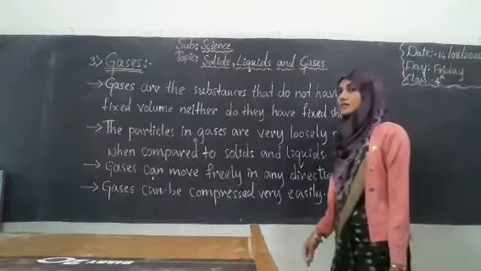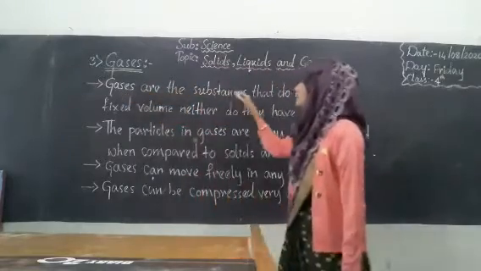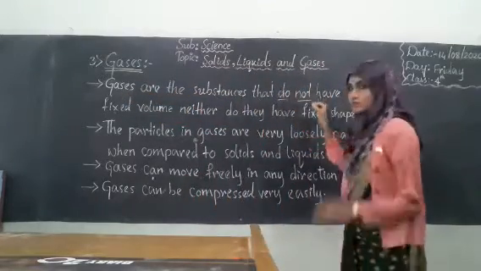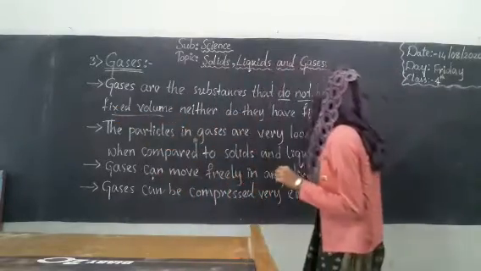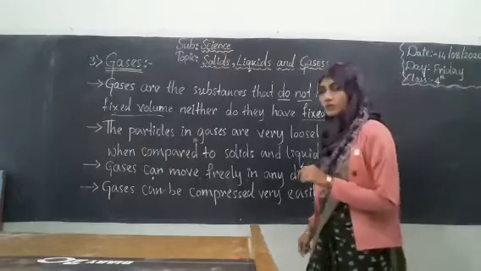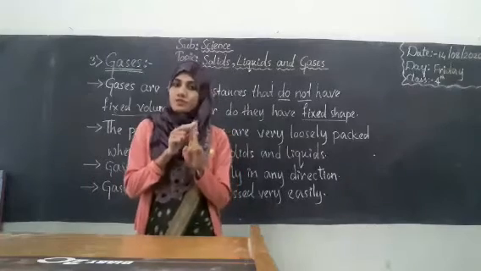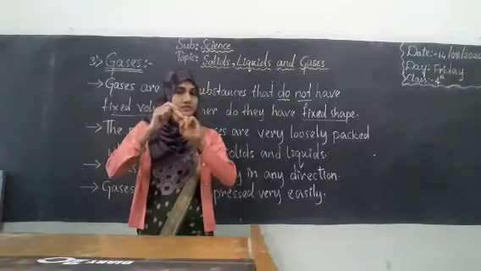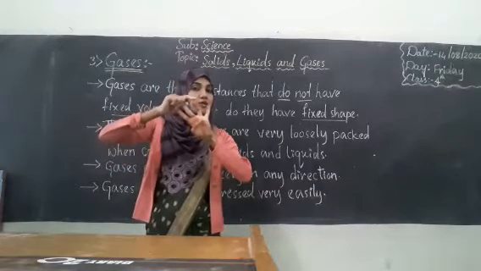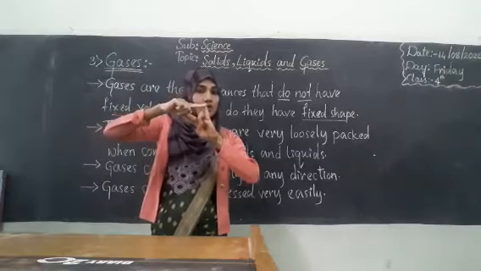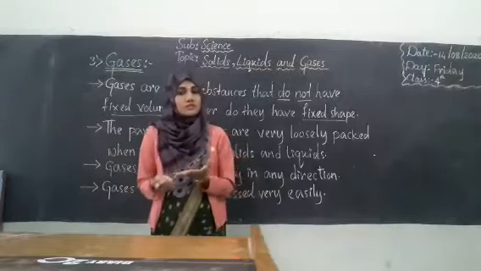So now let us see what these points are telling about gases. Gases are the substances that have neither fixed volume nor fixed shape. Now solids, they have fixed shape, fixed volume. Okay, this is about solids. But liquids, they don't have fixed shape but they have fixed volume. But gases, they don't have fixed volume and they don't have fixed shape either.